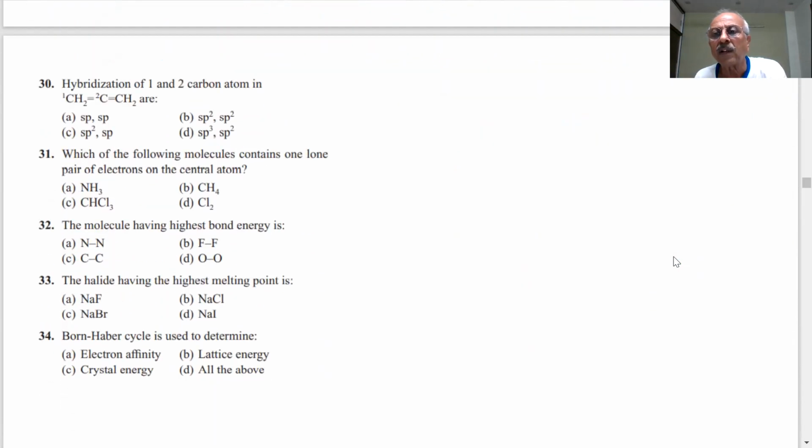I think they are talking of the number of sigma and pi bonds now, which they can give on a bigger molecule than what you are observing here. And the P4O10 structure, again, is very important. You see, they are asking different question structures. Question 30: the hybridization of the 1 and 2 carbon atoms is coming now.